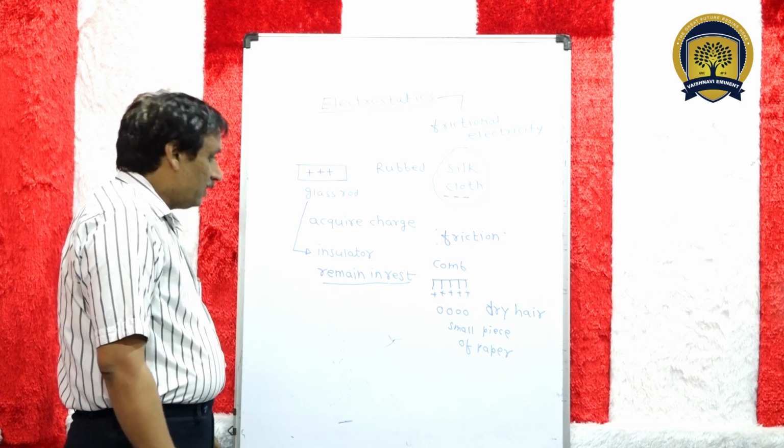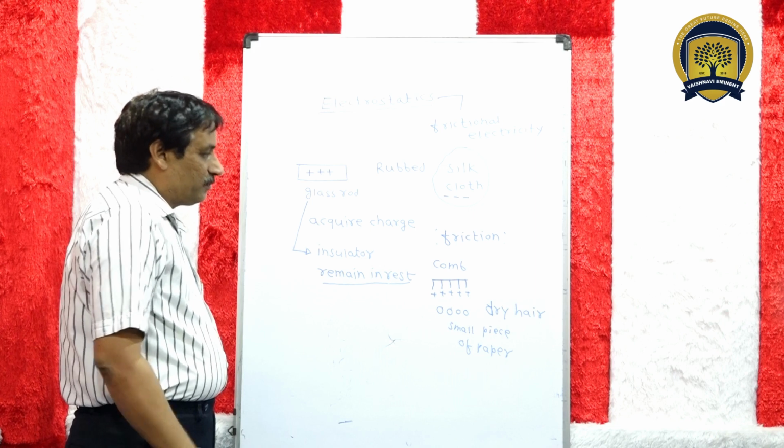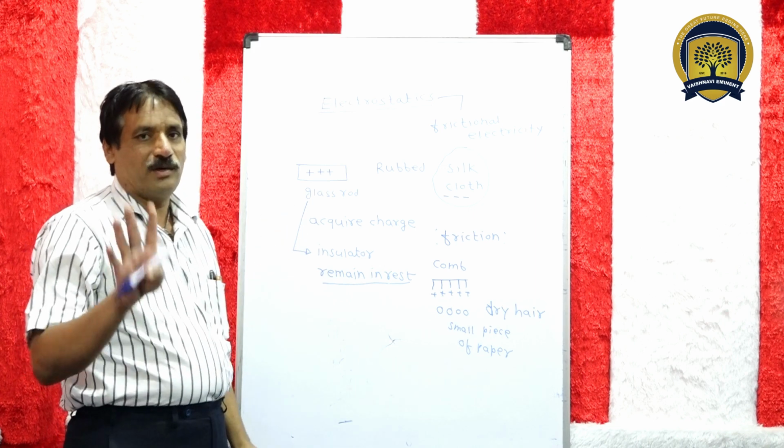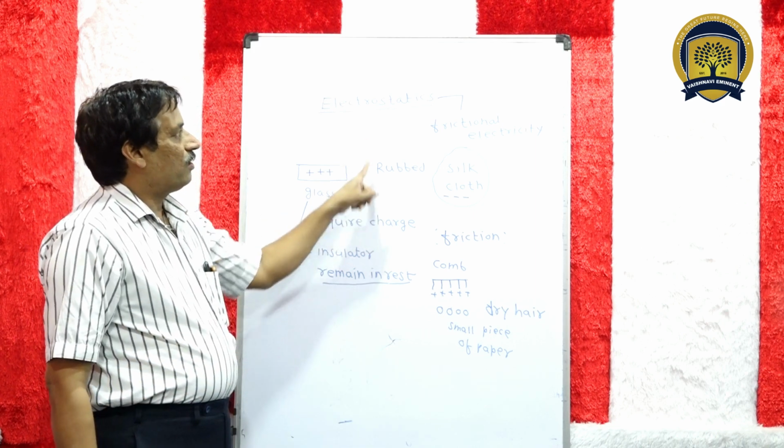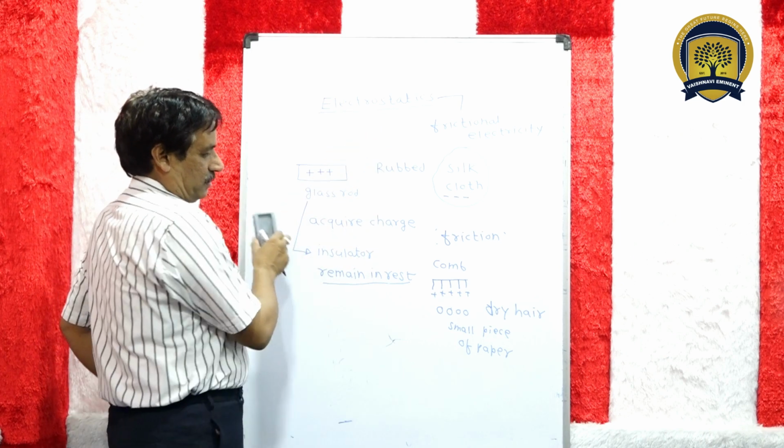Next. Now, what is the cause of this phenomenon? What is the cause of electrostatics?